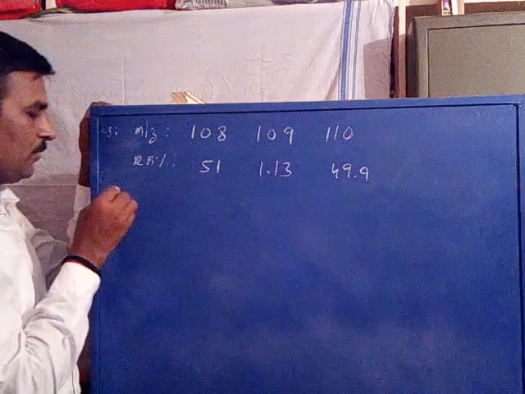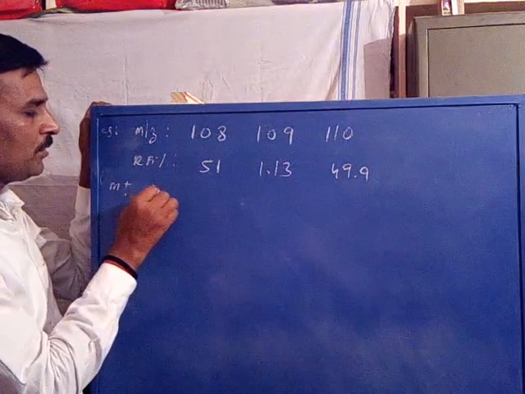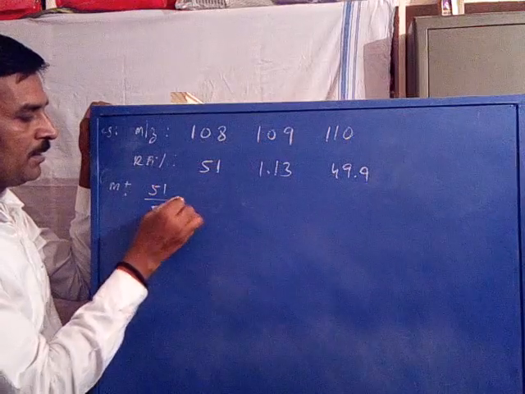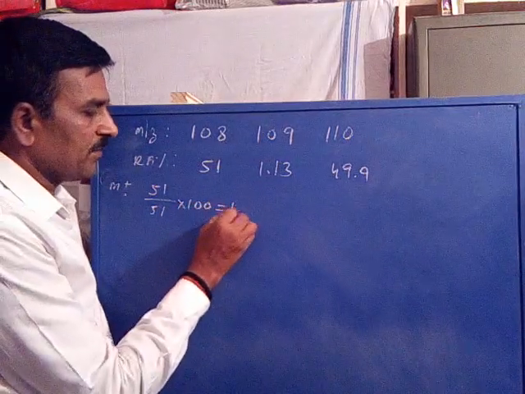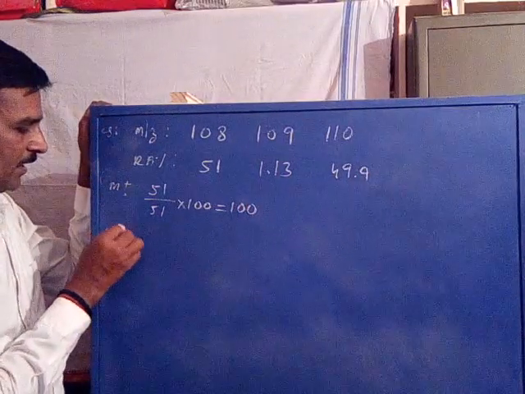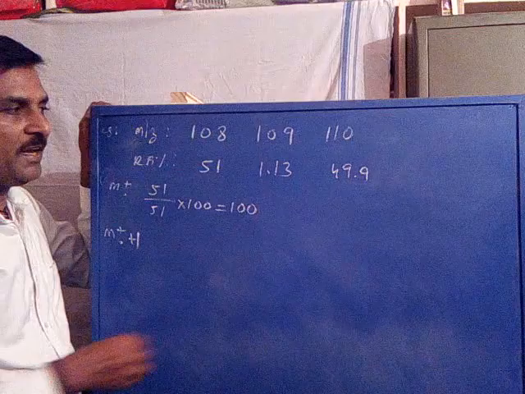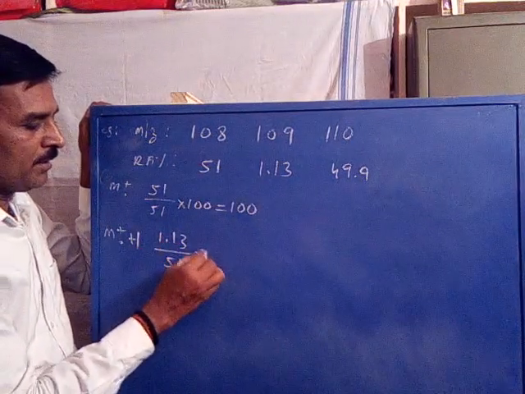Now the molecular ion signal intensity is again not 100%, it is only 51. Therefore we have to calculate the molecular ion intensity as 51 divided by 51 into 100. It becomes 100%. Similarly, the molecular ion +1 signal is recalculated: 1.13 divided by 51 into 100.